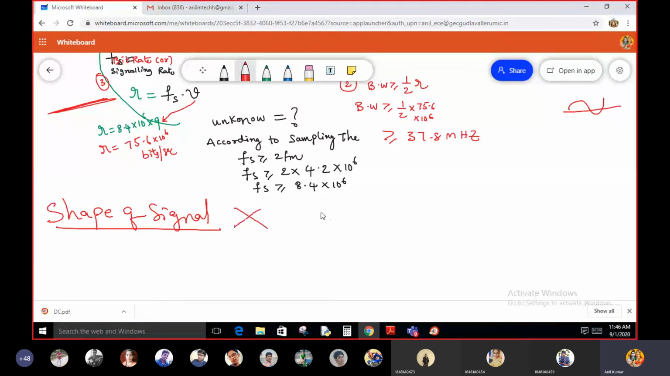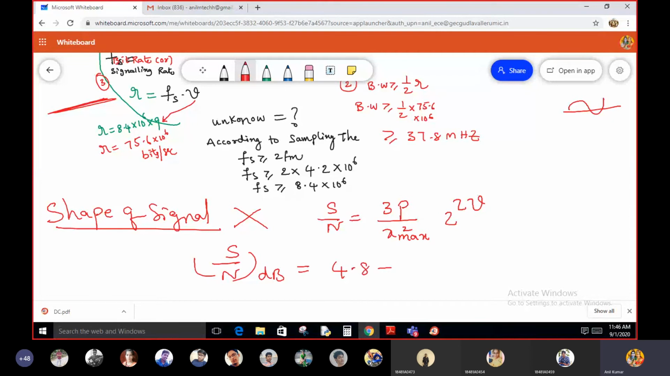So therefore we may use these formulas. That means the signal to noise ratio is equal to 3 into P divided by x maximum square into 2 power 2V. If you want to obtain the signal to noise ratio in decibels, you may use 4.8 plus 6V dB.